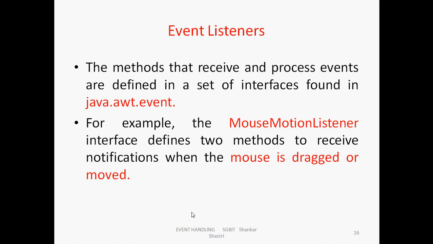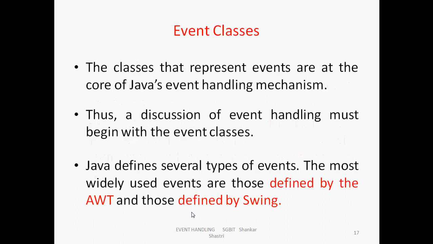For example, the mouse motion listener interface defines two methods to receive notifications when the mouse is dragged or moved. So this is an interface, mouse motion listener. If the mouse is dragged, what is the action? How to receive the notification? Or if the mouse is moved, what is the action? That we can mention in the mouse motion listener.